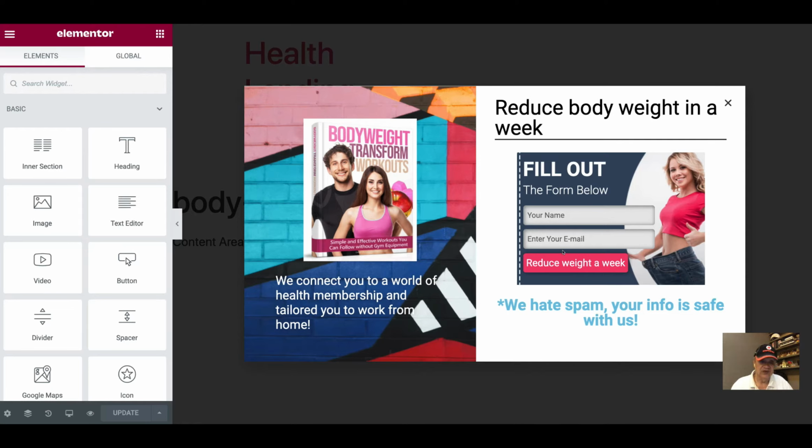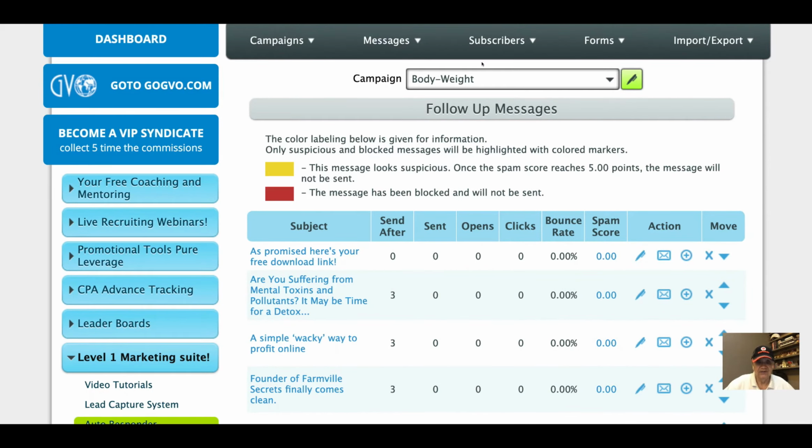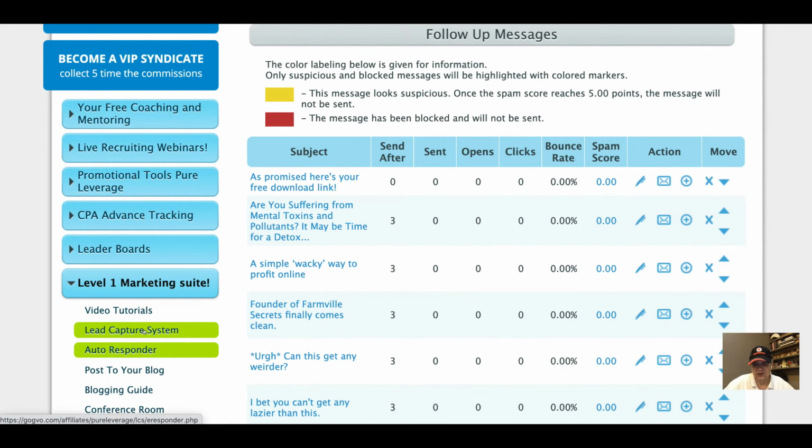How does it go into here? When you click this one, you fill up the name and everything. It will go into our PureLeverage autoresponder. This is our autoresponder here. See, Bodyweight. Notice I put the same name. I cannot use a different name, otherwise you confuse yourself. So this is the same name. I think most of them are in PureLeverage, so they know what it's all about.